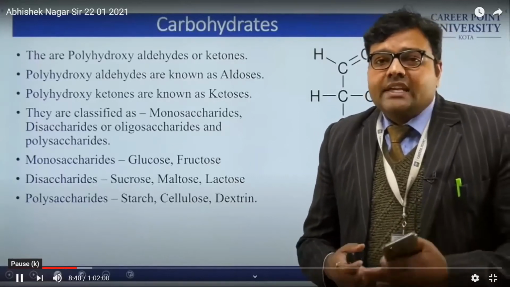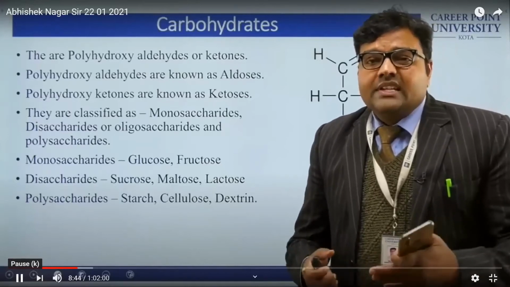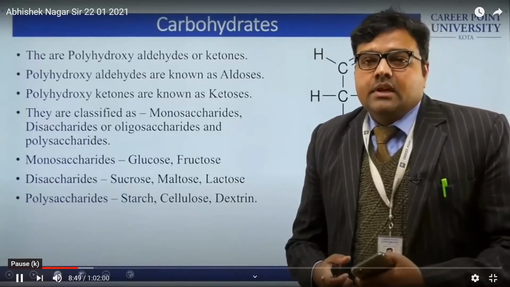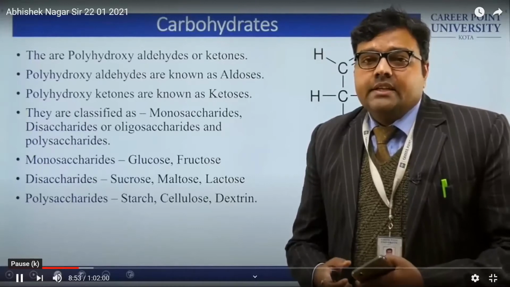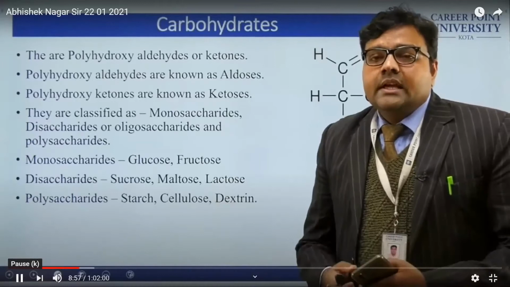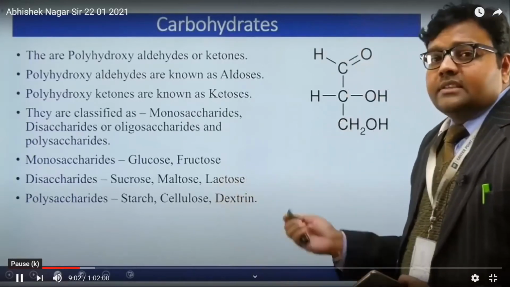If we need to explain alkanes, we need methane. If we want to explain alkenes, we have to define ethene. If we want to discuss alkynes, we have to define acetylene. Now in the case of the carbohydrate, the fundamental molecule is